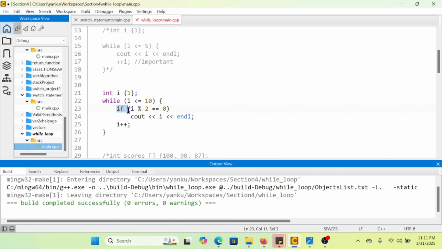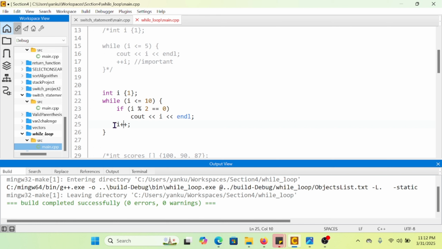I have my if condition nested in my while loop to verify that i modulo 2 equals 0, and then cout that value. So for each i modulo 2 equal to 0, we cout i, and this i is going to correspond to every even number.